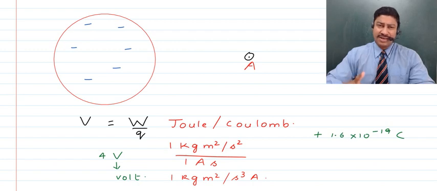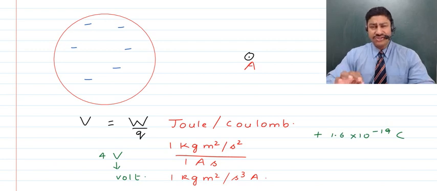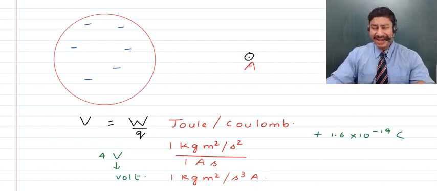The positive terminal is considered to be the higher potential, and the negative terminal is considered to be the lower potential. So the conventional current flows from higher potential to lower potential, and the electronic current flows from the lower potential to the higher potential, right?